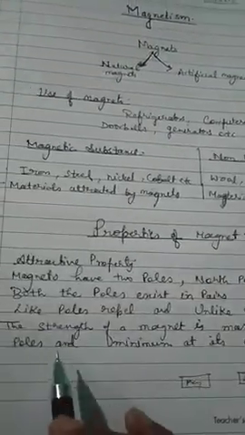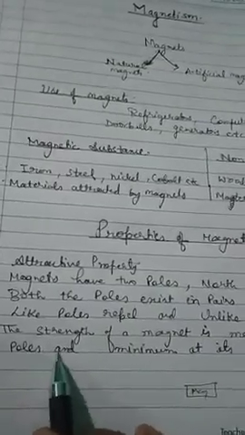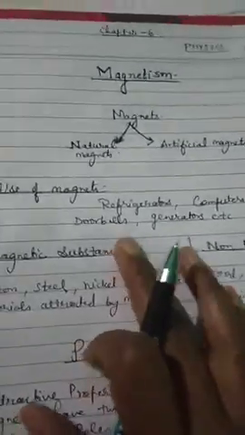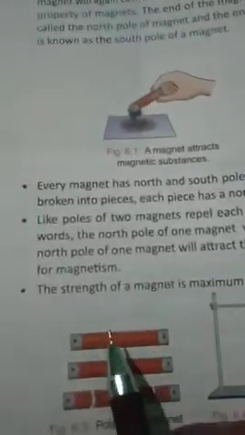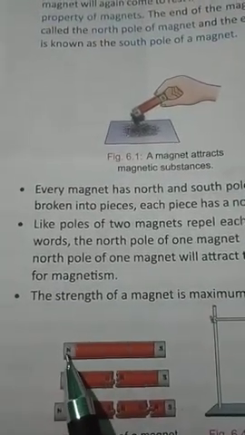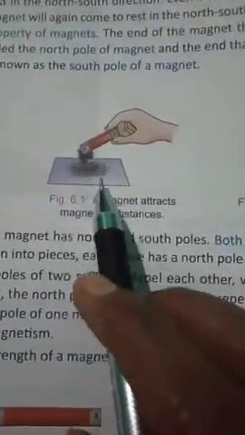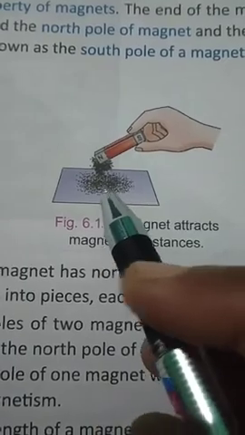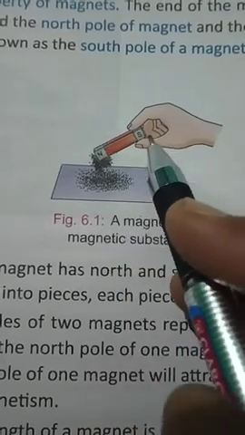Got it? Now the last property is that the strength of a magnet is maximum at its poles and minimum at its center. Any magnet has maximum strength at its two poles. Suppose this is a bar magnet. If you bring it towards some iron powder or small pieces of iron, you will observe that most of the iron gets attracted towards the north pole or south pole.